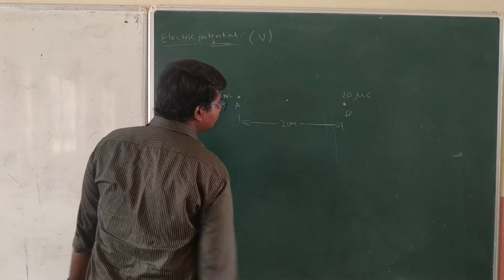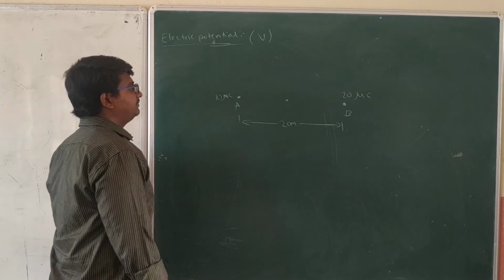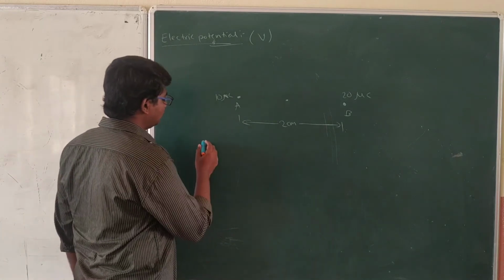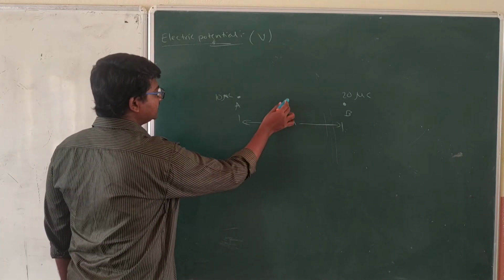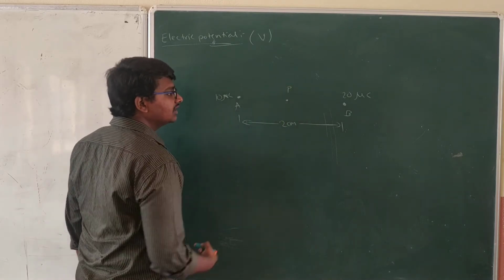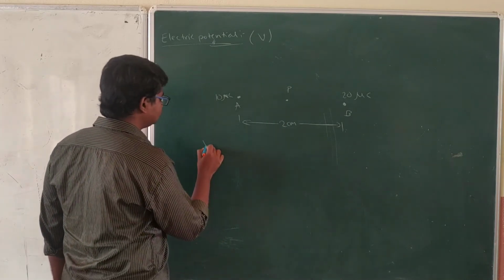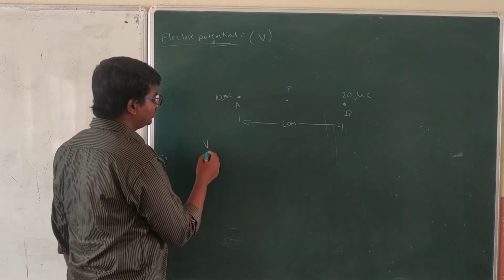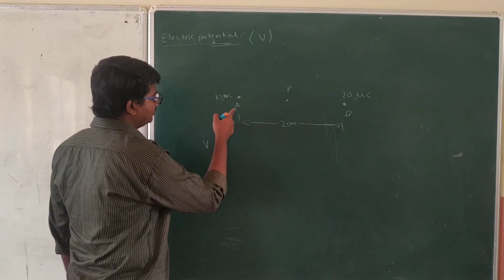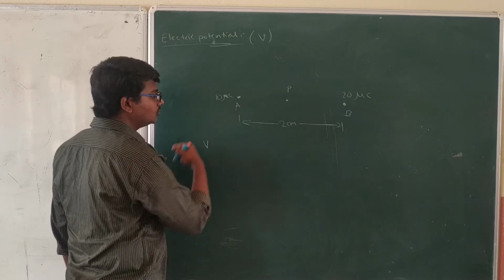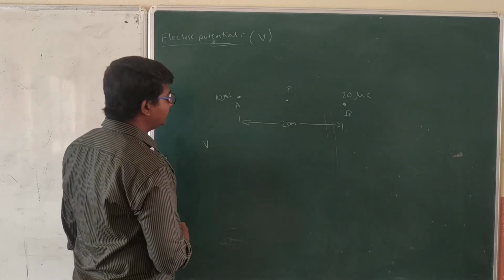From here to here it will be 1 cm. It means the electric potential at this point P will be the potential due to the 10 microcoulomb charge plus the potential due to the 20 microcoulomb charge.